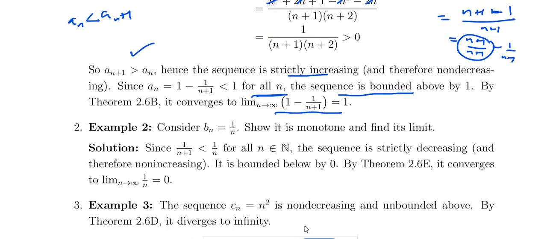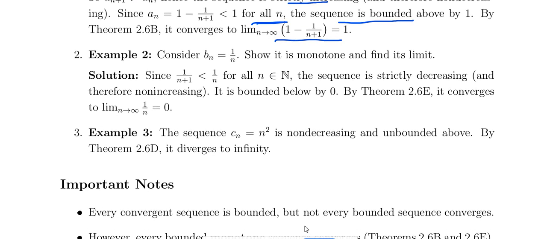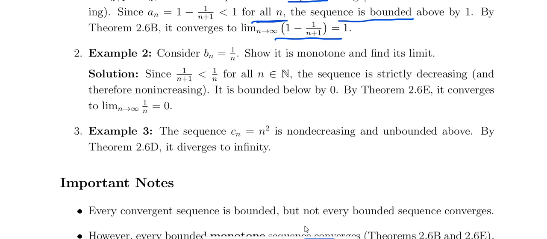And bn equals 1 by n. It is also a monotone sequence. That means an plus 1 is less than an for all n belongs to N. So the sequence is a strictly decreasing sequence.